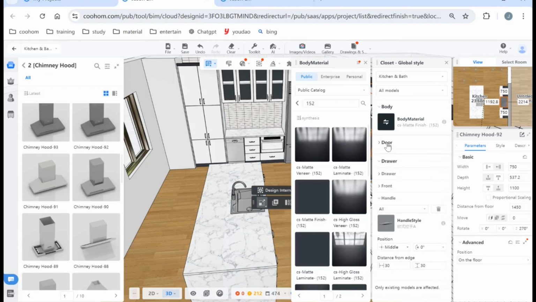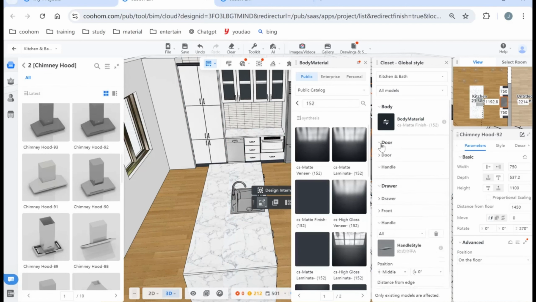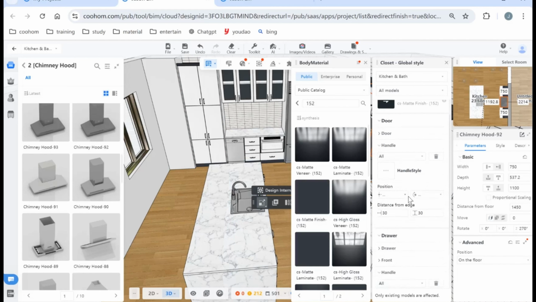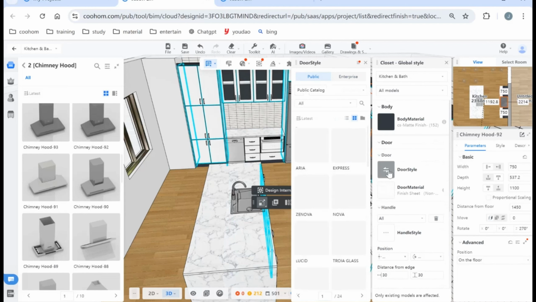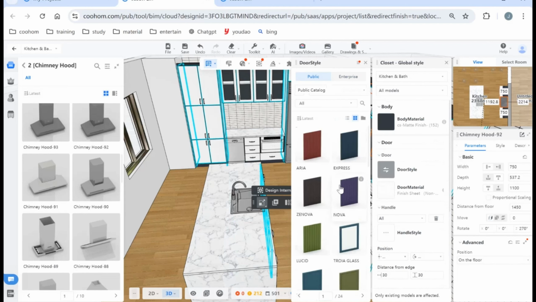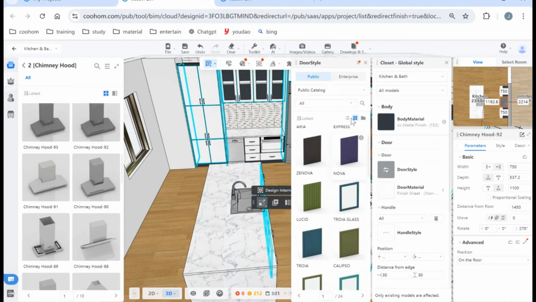And also you can change the door style. So we can search the door style.